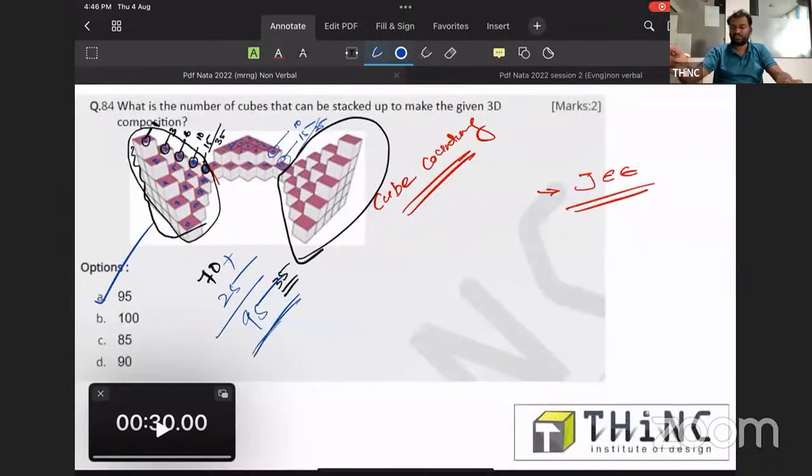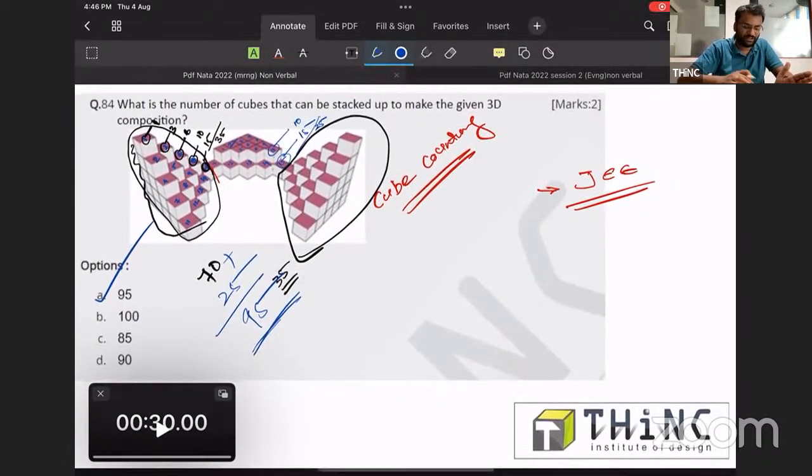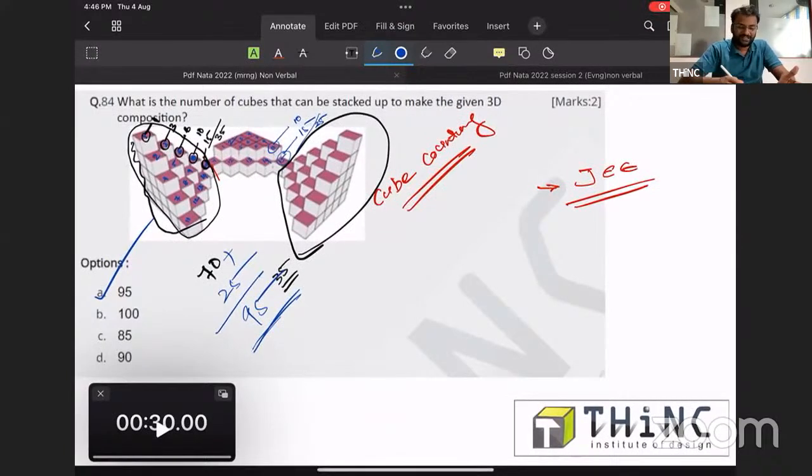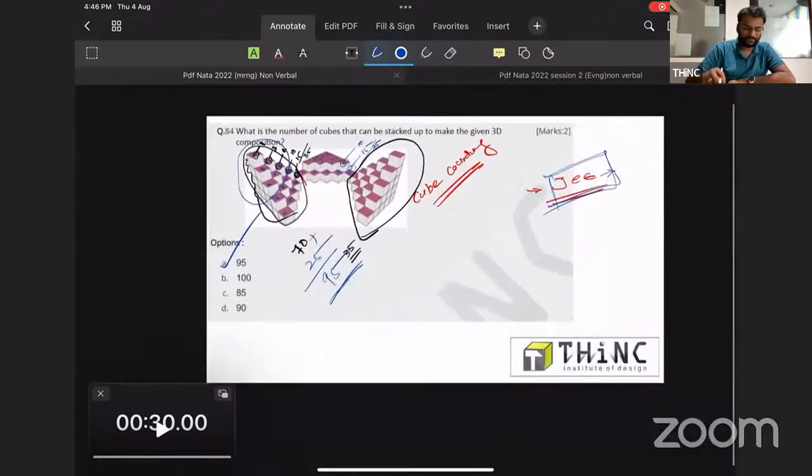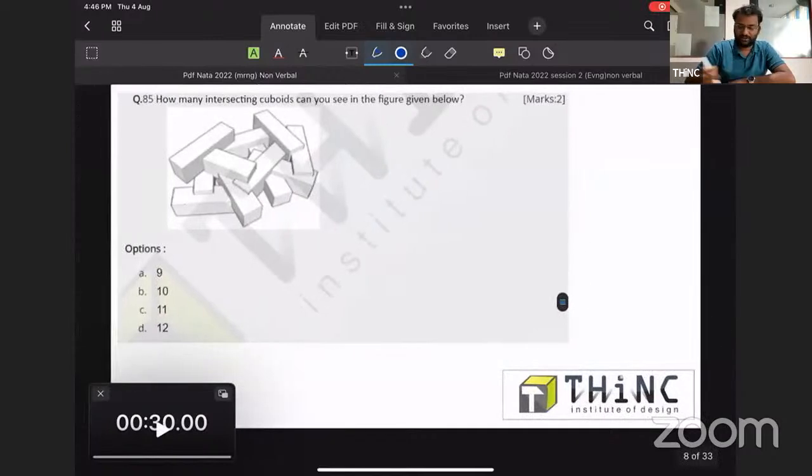And you can use this shortcut. Yeah, Vijisha, very good. If anyone has an issue with the shortcut, please write it somewhere in your book. If you forget this, just draw a sample figure of up to this level and count for the 10. And JEE this year asked the same question, same shortcut. That shows the connection between both those exams regarding these things. So JEE also asked the same type of question. So 95.